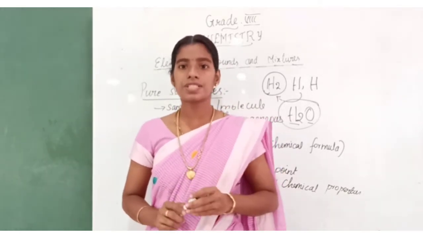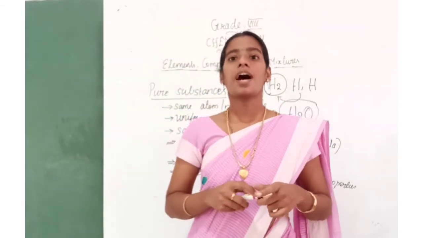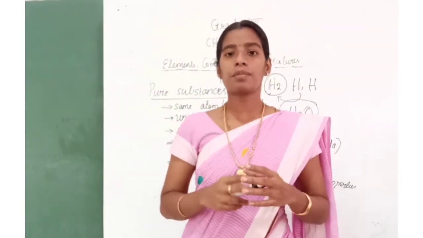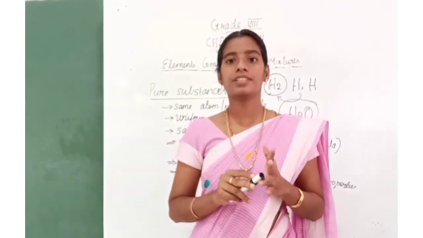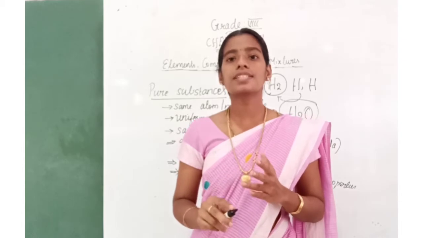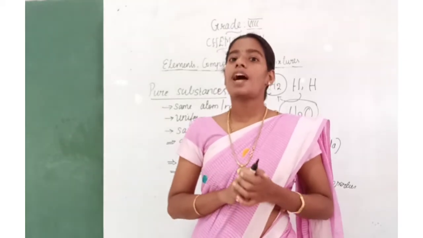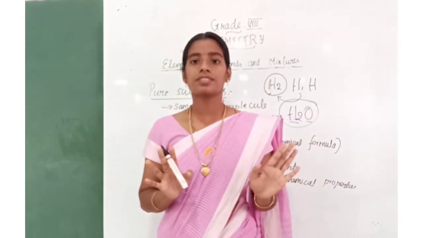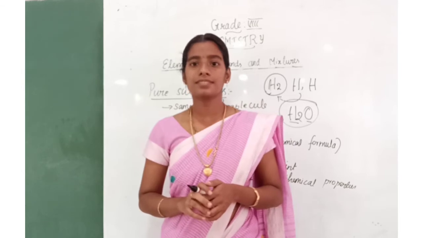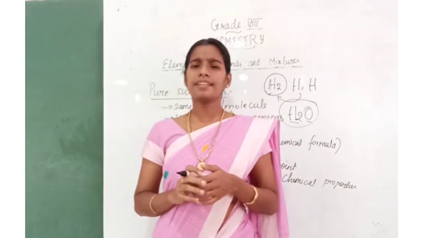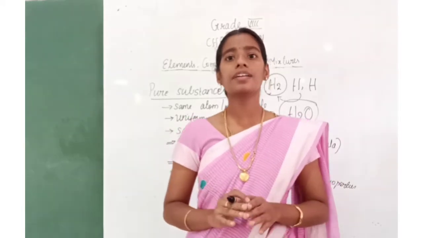Clear about pure substances? What have we learned in today's class? First we learned about matter, then the classification of matter, then what a pure substance is. I hope you all understood, right? So what is matter? Anything that occupies some space and has some mass is called matter.